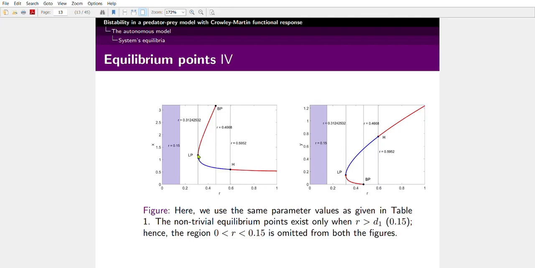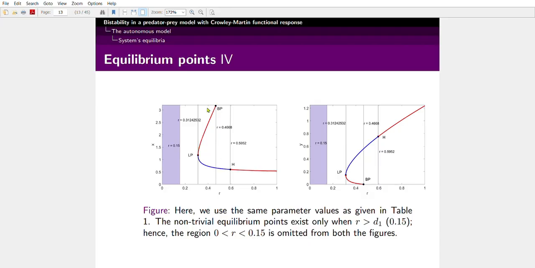From this, we color this region wherever r is greater than 0.15, as d1 equals 0.15. Whenever r is greater than d1, we can get a non-trivial solution for the prey and predator algebraic equation. In this case, we see that for the range of r between 0.15 and 0.3124, there exists no coexistence equilibrium point. And in this region, there exist two coexistence equilibrium points, one unstable and another stable.